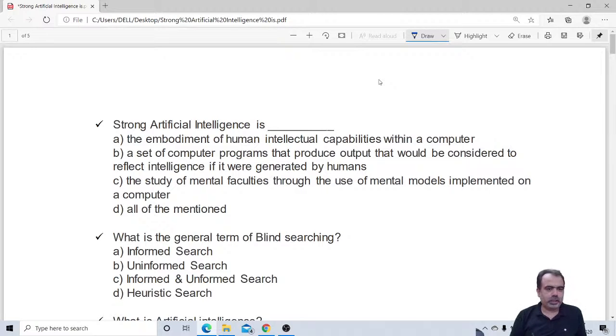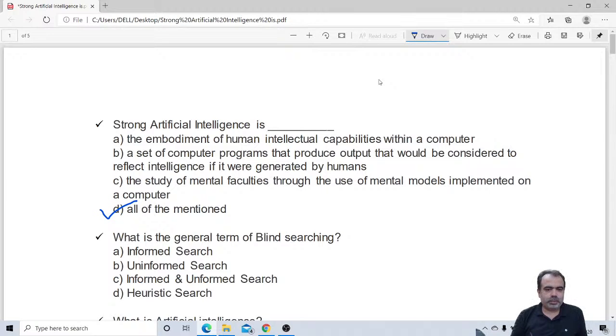So Rahul Tanwar says answer D. Yes, this is probably the answer, because strong AI encompasses all these things, as I already mentioned to you. Rahul Tanwar, Arpit Gangwar, Rajat Puri said the answer is D. Okay, let me mark this. Answer is D. So this is correct.